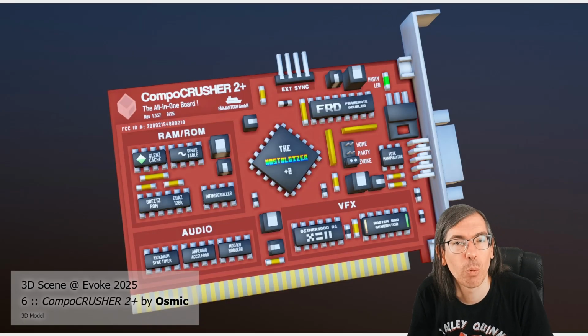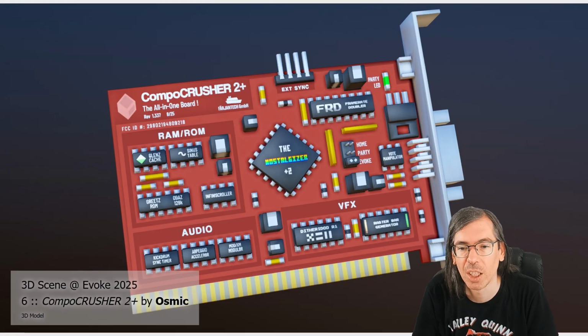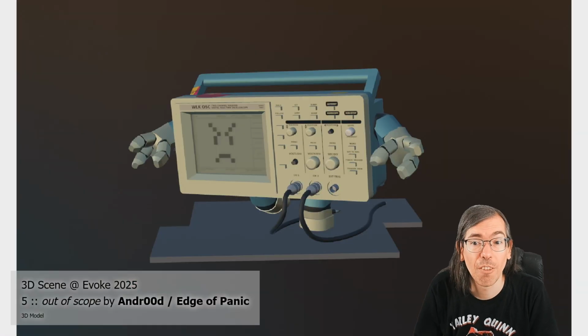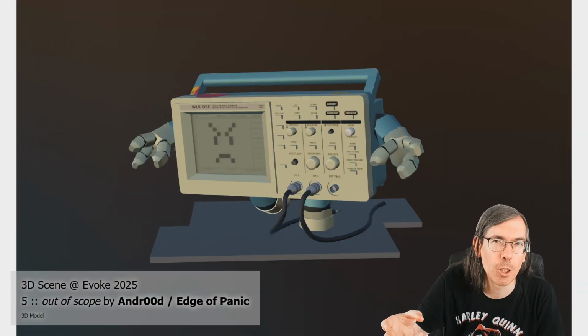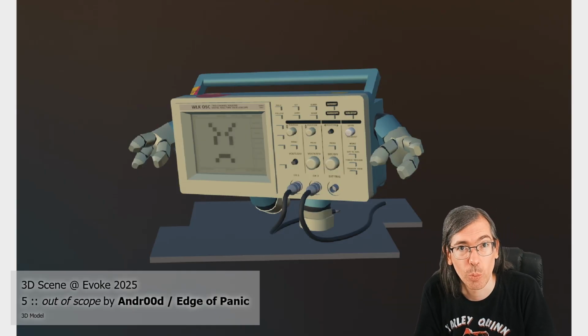6th place to Compo Crusher 2 Plus by Osmic, a pretty funny cartoon-styled ISA board here with a few interesting funny ideas on the names of the chips. 5th place to Android with Out of Scope, modeling this angry oscilloscope with a lot of very nice details around it. I really like this one as well.